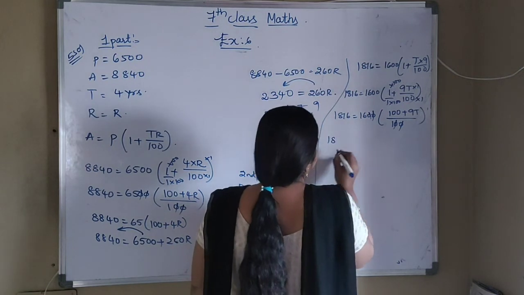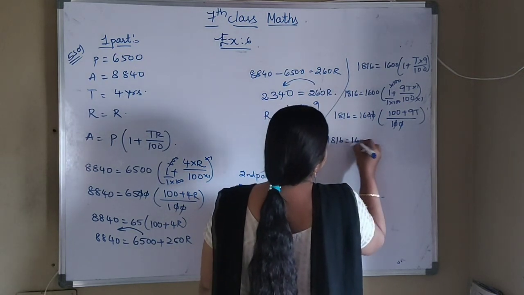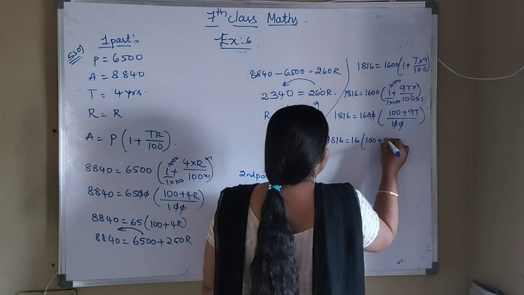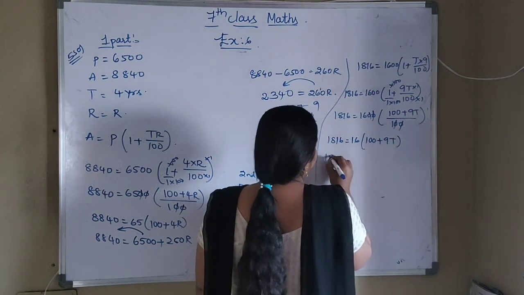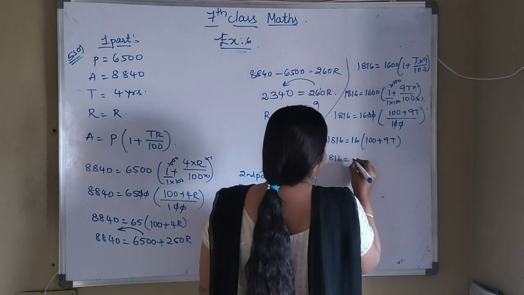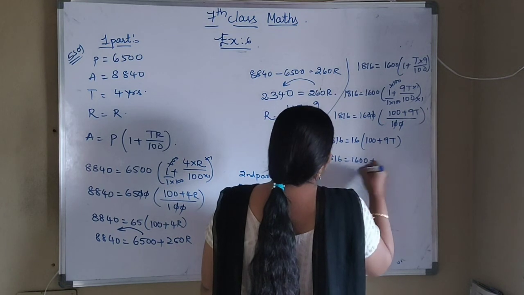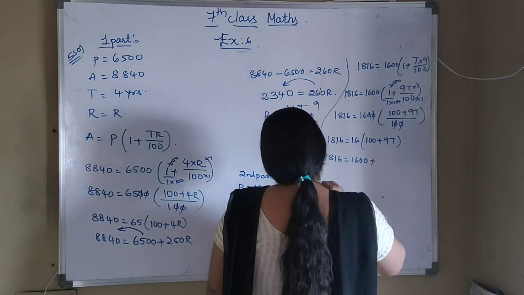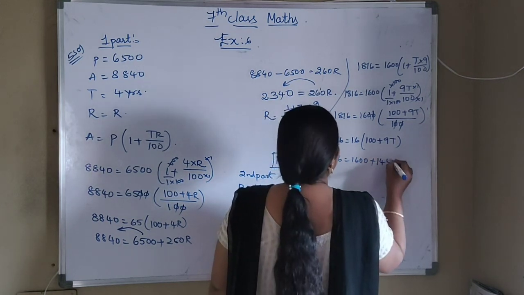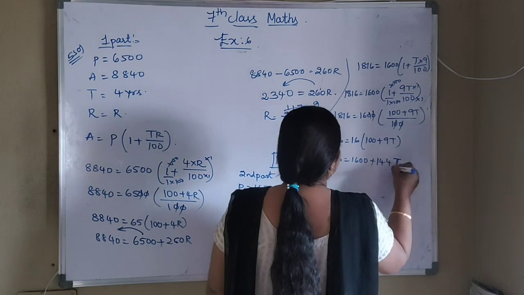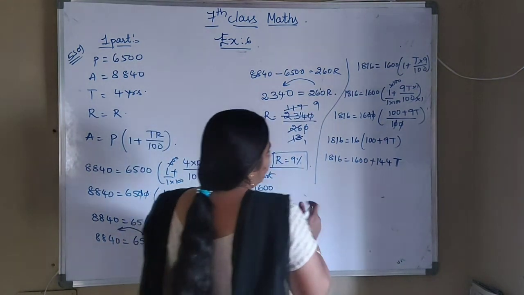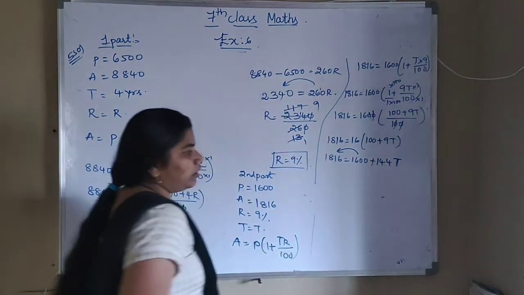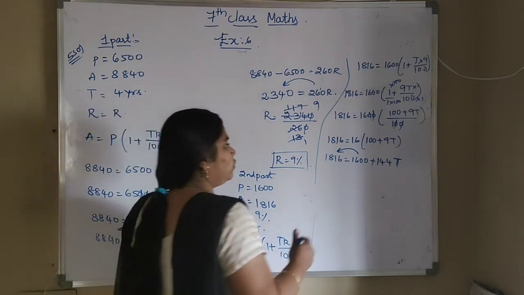So 1,816 equals 16 into 100 plus 9t. Multiply the terms. 16 into 100 will be 1,600 plus 16 nines are 144, so 144t. Now transpose the 1,600 to the other side, which is converted into subtraction.